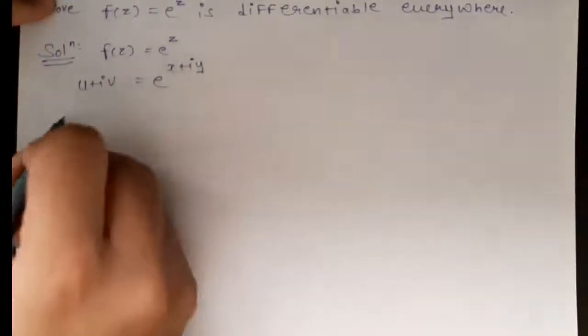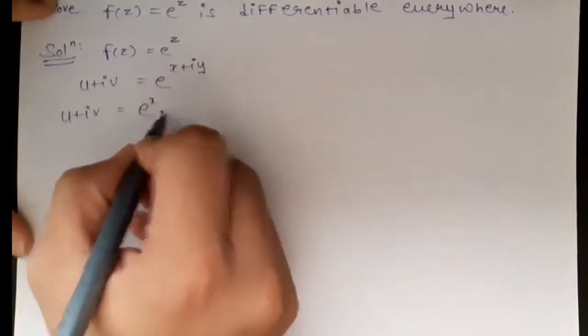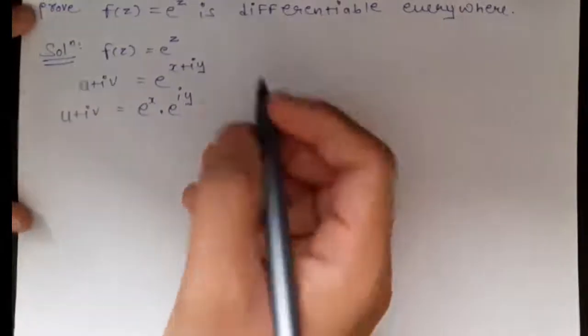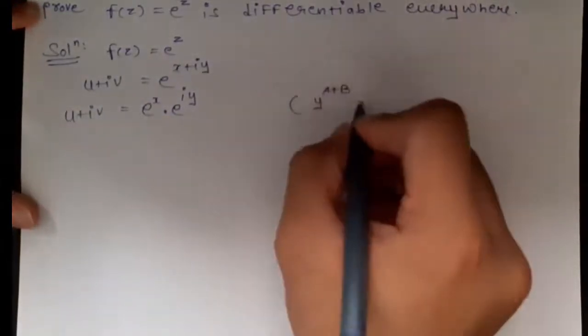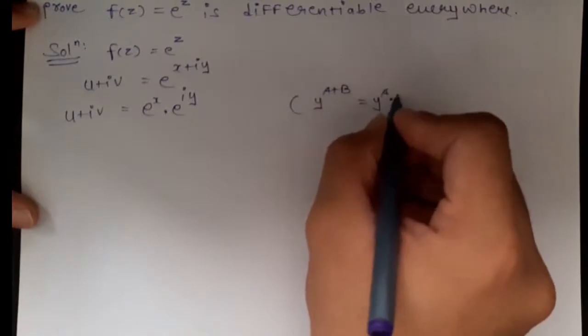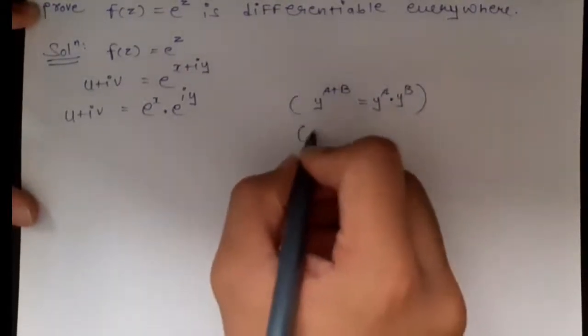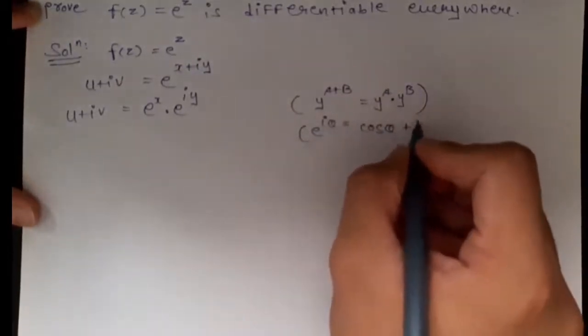Okay, so u plus iv is equal to e raised to x plus iy, which is e raised to x into e raised to iy by the power rule, that is, y raised to a plus b we can write as y raised to a into y raised to b. And also, as we know, e raised to i theta is equal to cos theta plus i sin theta.